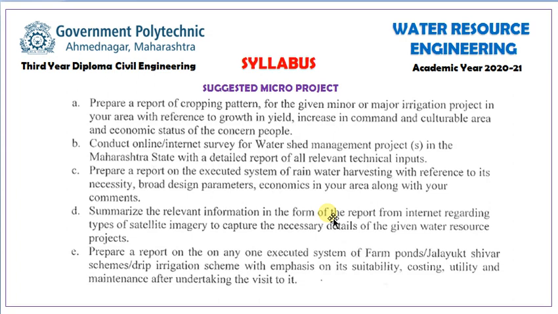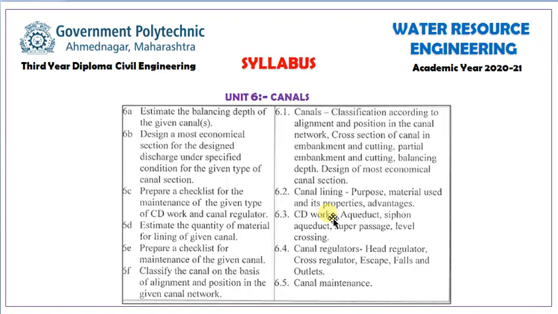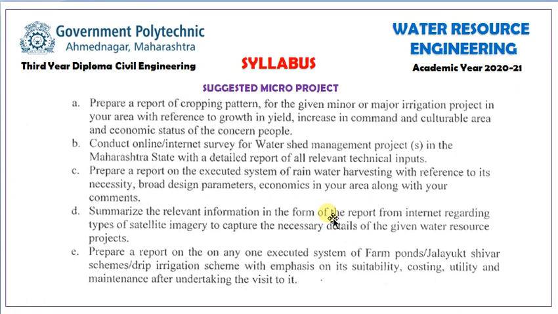As we already discussed, students, these are our 6 units that we have to cover. According to that, we have to do some micro projects. As we know, 10 marks are allotted for this micro project. These are some 5 points. By using these 5 points we have to develop the micro projects. A detailed idea I will give you as we go, as our semester is going ahead. I will be giving a detailed idea on how to do these micro projects. First I will give some small idea.